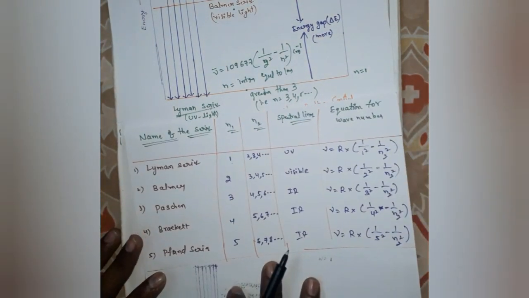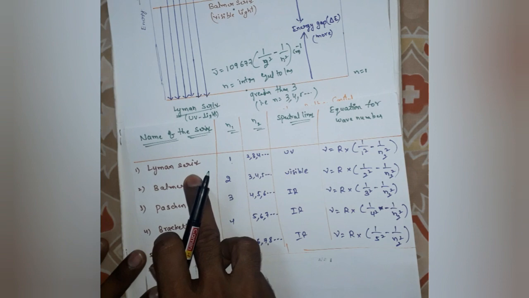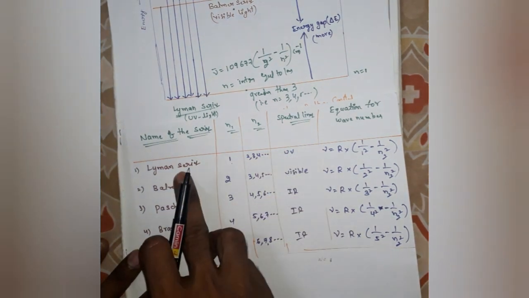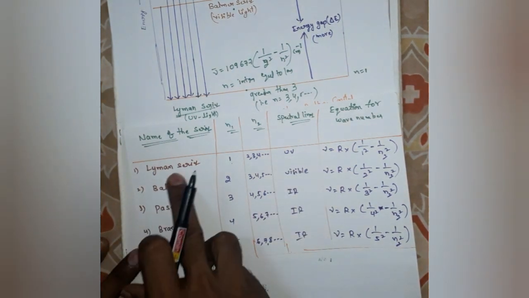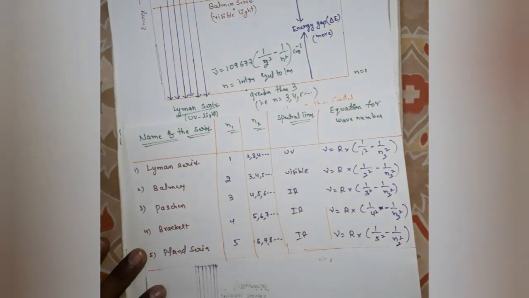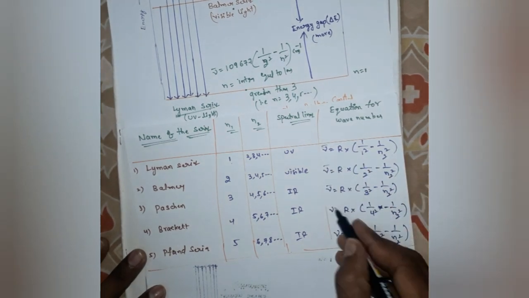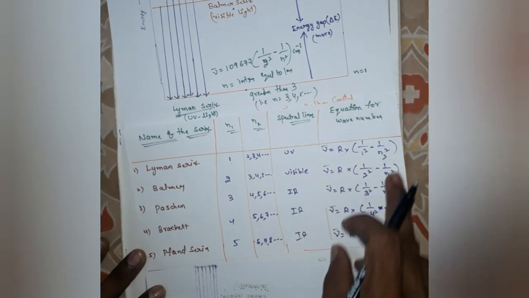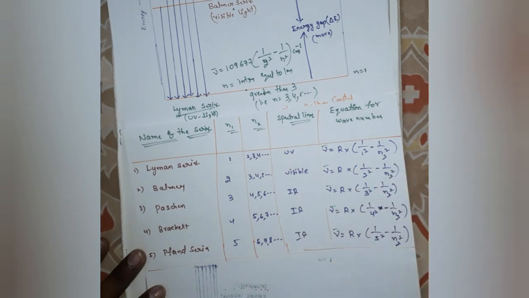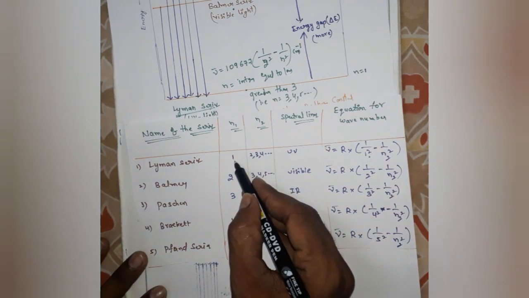These spectral lines belong to UV radiation. The equation for wave number is ν̄ = R × (1/1² − 1/n2²). Here 1² is n1², so n1 value is 1.